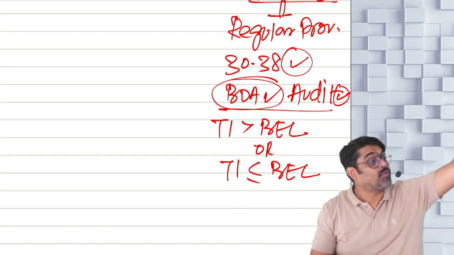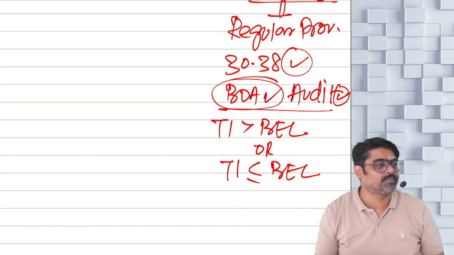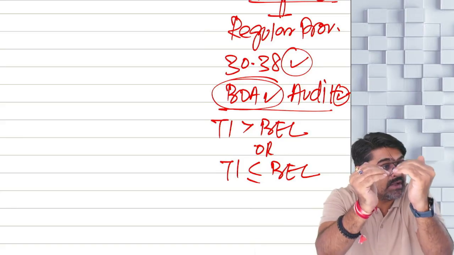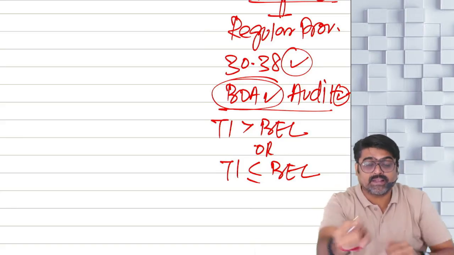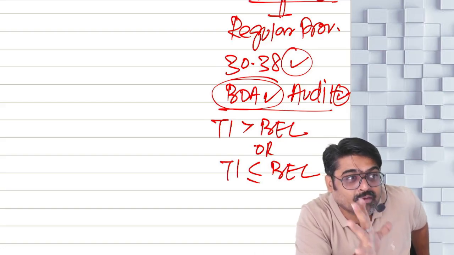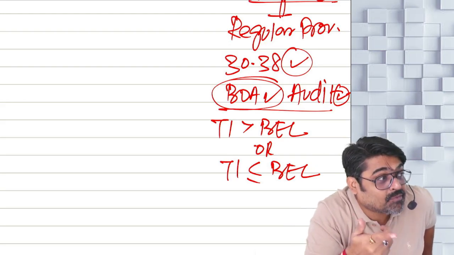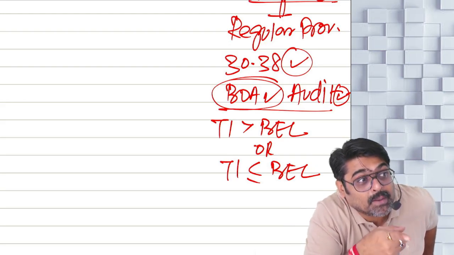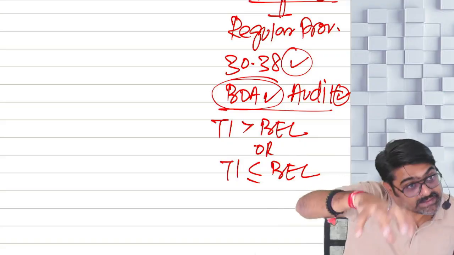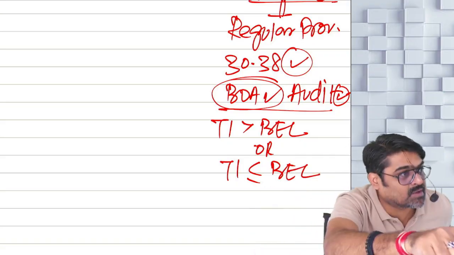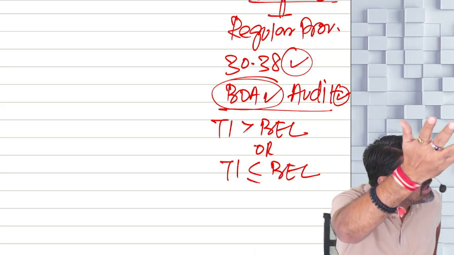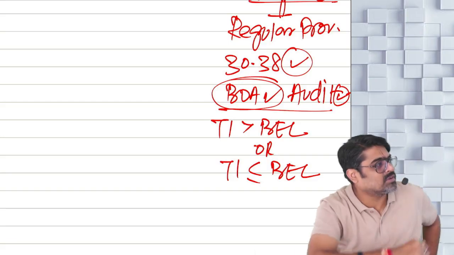Do you remember in 44AD and 44ADA, I told you that in a year in which you are showing lower profits, in that year you will maintain your books and get them audited only if your total income in that year was more than the basic exemption limit. So for those 2 sections, maintaining books and getting them audited was required only if the total income was more than the basic exemption limit. Here there is no such requirement.